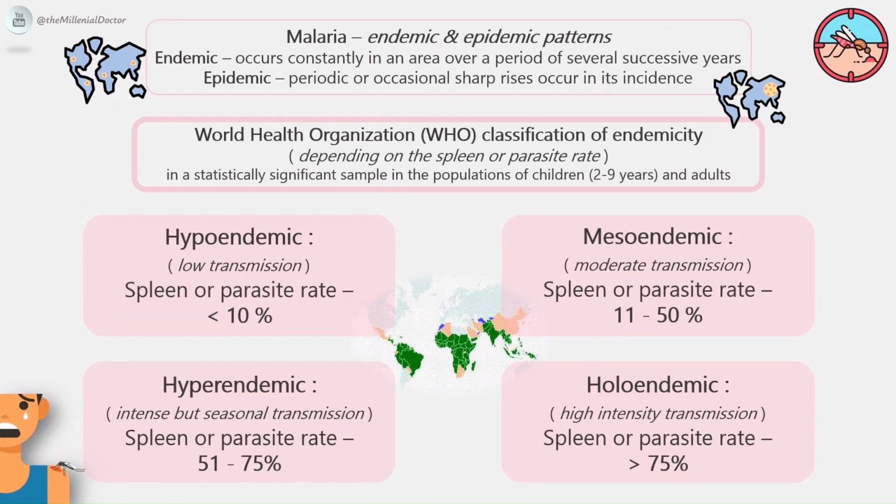It is described as endemic when it occurs constantly in an area over a period of several successive years, and as an epidemic when periodic or occasional sharp rises occur in its incidence.